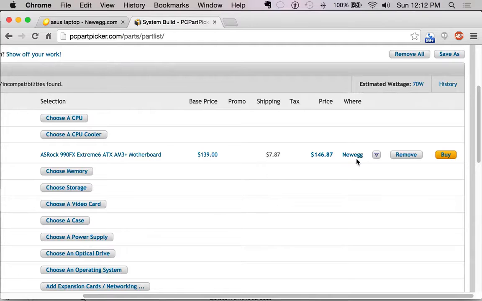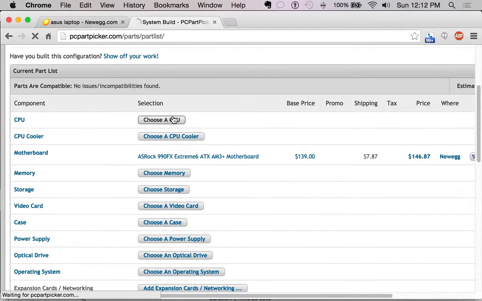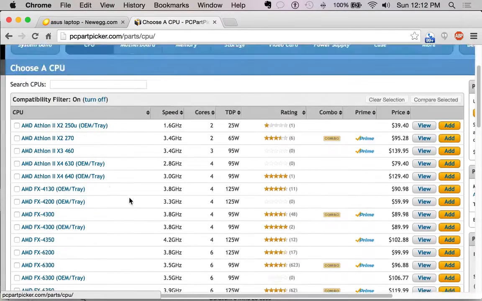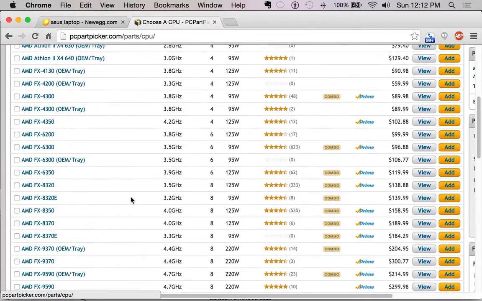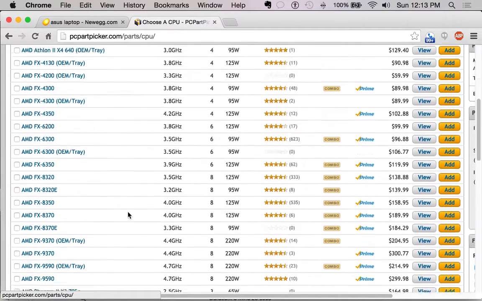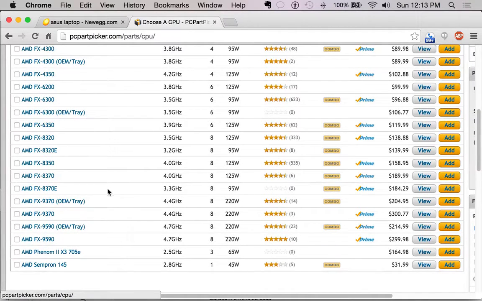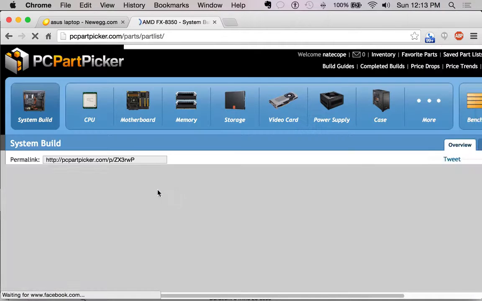So now, you see, look at that, the lowest price is Newegg. So now that we've chosen this, if we go and look at the CPU or the processor, you'll notice that all of them are AMD. So it helps, especially newcomers to this, to building new systems like this from scratch. It's a really good tool to not screw yourself over when buying all these parts and not realizing one is not compatible, right?